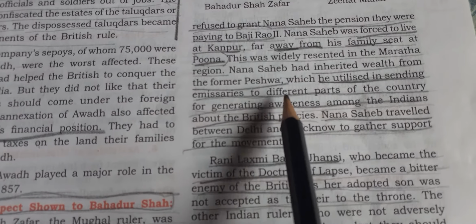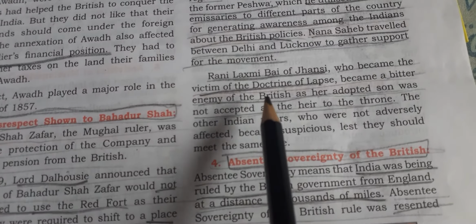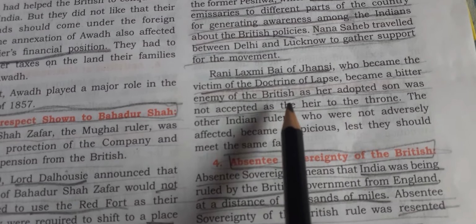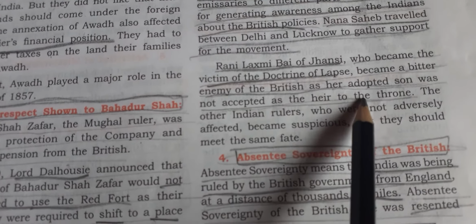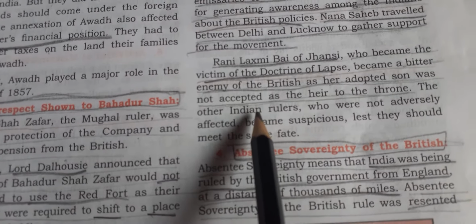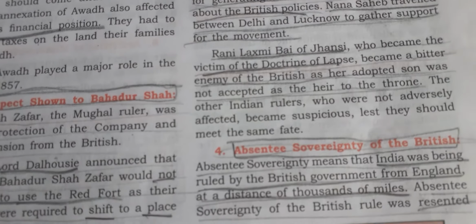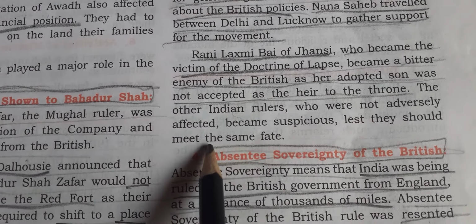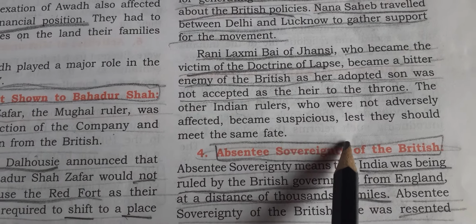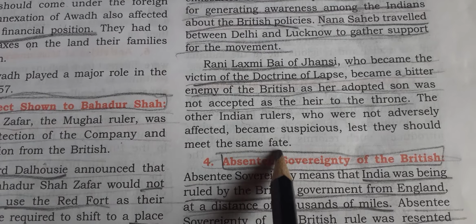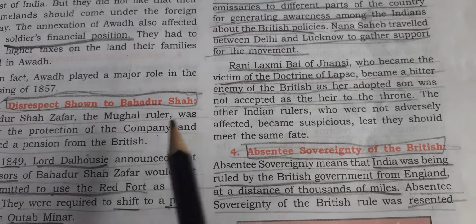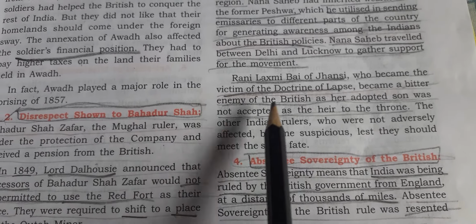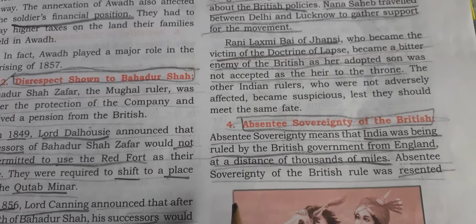Then next you will see the treatment given to Rani Lakshmi Bai. She became the victim of doctrine of lapse because she had an adopted son and he was not accepted as the heir to her throne. The other Indian rulers who were not adversely affected also became suspicious because they thought they will meet the same fate. But basically, treatment given to Nana Sahib and Rani Lakshmi Bai, you have to remember.